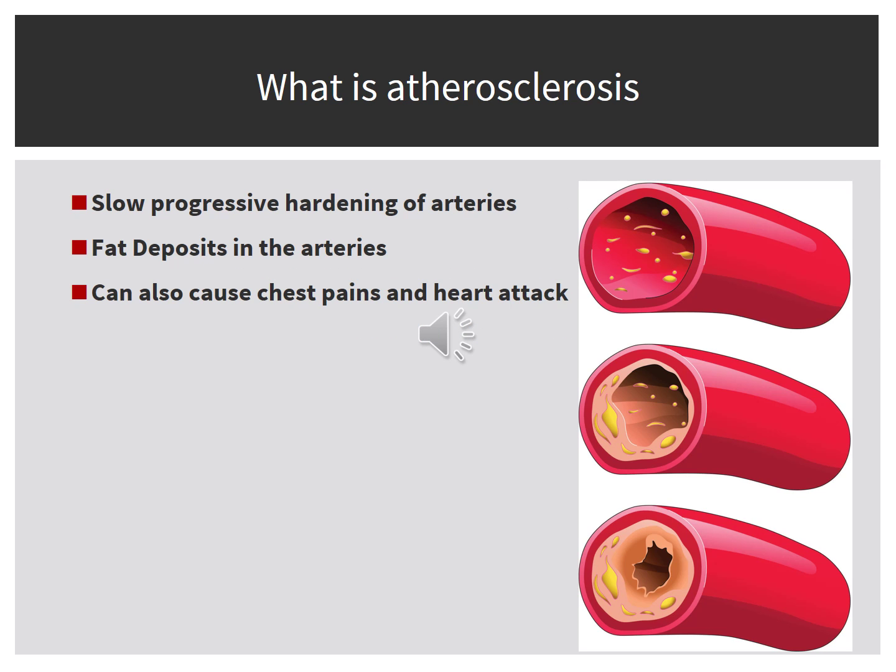What is atherosclerosis? Atherosclerosis is the slow progressive hardening of the arteries due to deposits of fat and other substances in the arteries. When the arteries are hardened over a long period of time, it can cause chest pain and heart attacks.